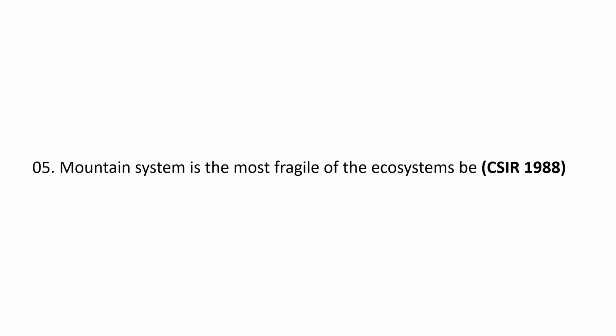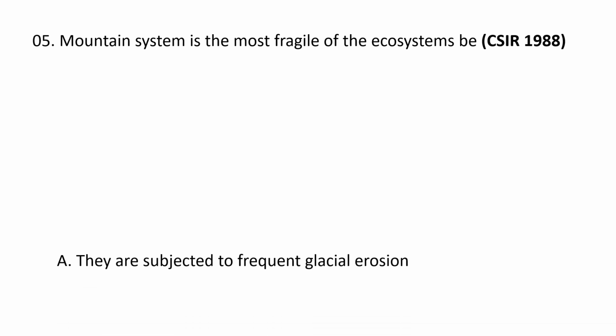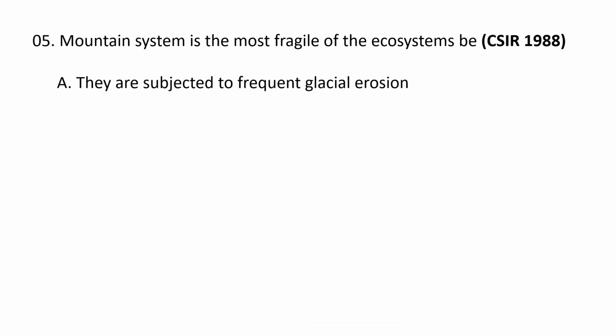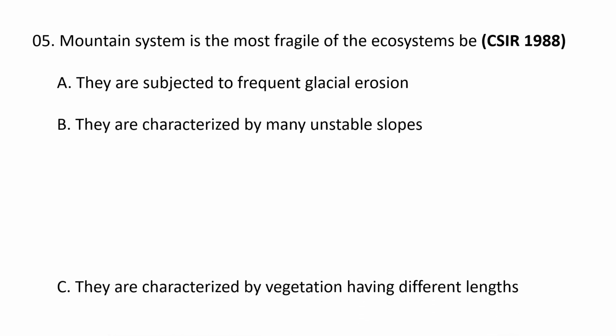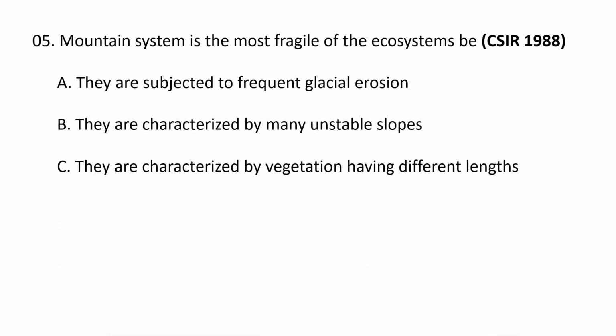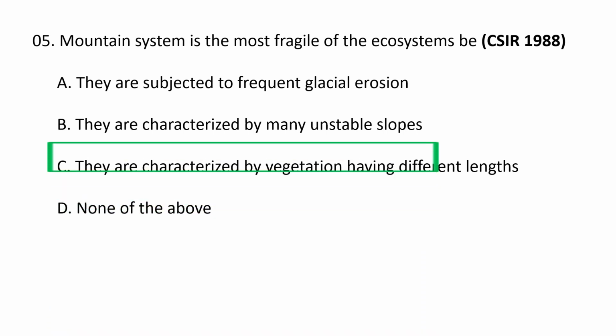Next question. Mountain system is the most fragile of the ecosystems because A. They are subjected to frequent glacial erosion. B. They are characterized by many unstable slopes. C. They are characterized by vegetation having different lengths. And D. None of the above. The correct option goes as B.